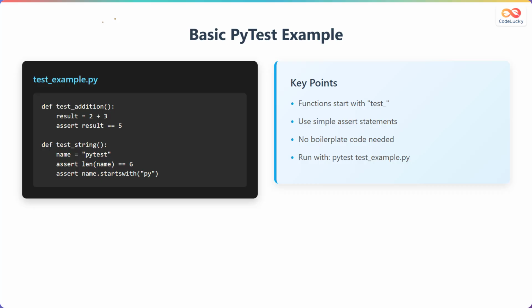Let's look at a basic PyTest example to understand its simplicity. In PyTest, test functions must start with the word test followed by an underscore. The first function tests basic addition by asserting that 2 plus 3 equals 5. The second function tests string operations, checking that the length of pytest is 6 characters and that it starts with py. Notice how PyTest uses simple assert statements instead of complex assertion methods.